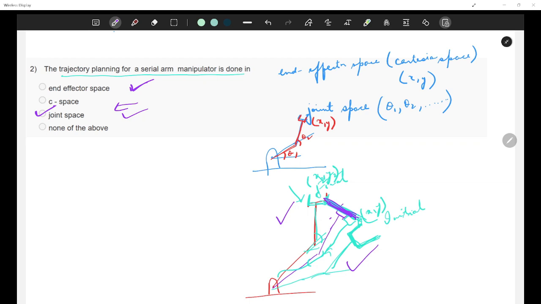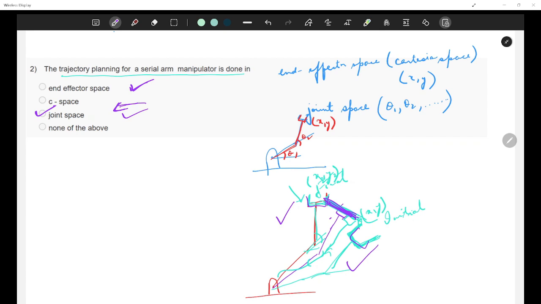End effector space, or the Cartesian space, represents the robot's motion in terms of position and orientation of the end effector. Trajectory planning is usually done in joint space first, and then it is transformed to Cartesian space using forward kinematics. So leave that aspect. I'll tell you why we go for joint space, but it is definitely not end effector space.